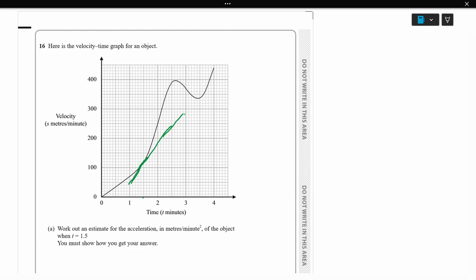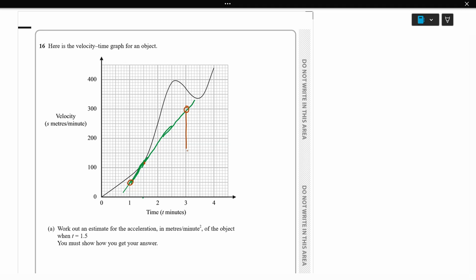The tangent line goes this way, so now we need to find the gradient. At the point 1.5, we have to draw a straight line.